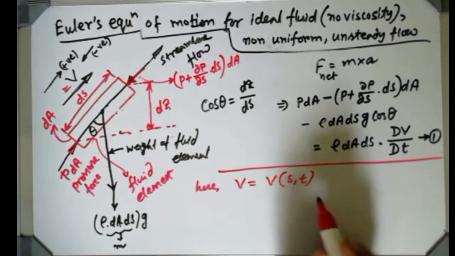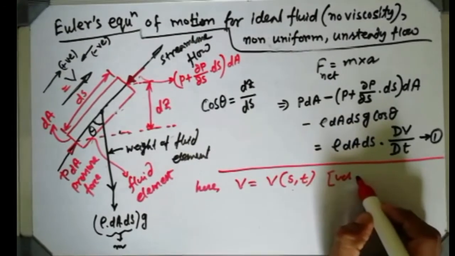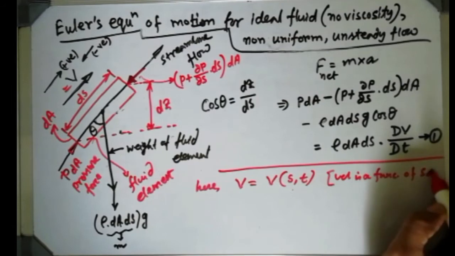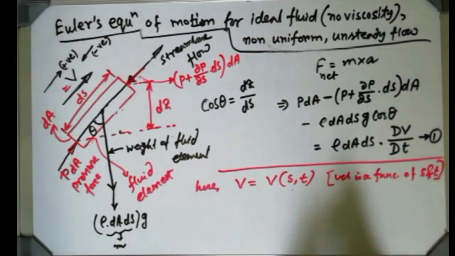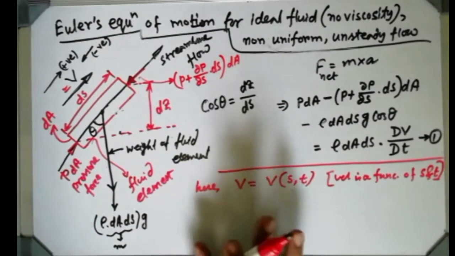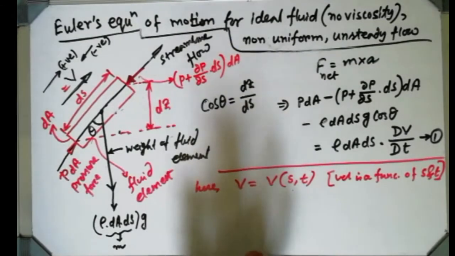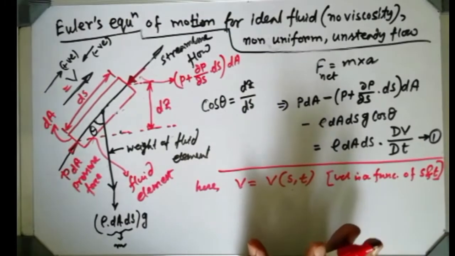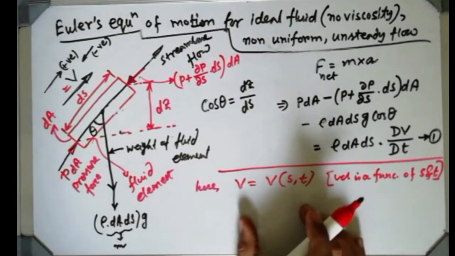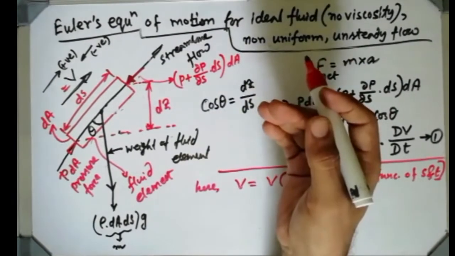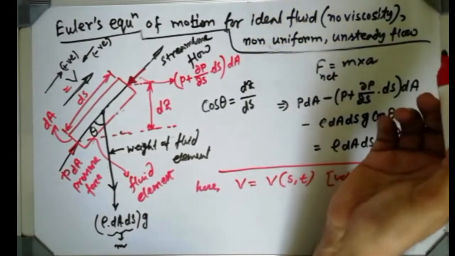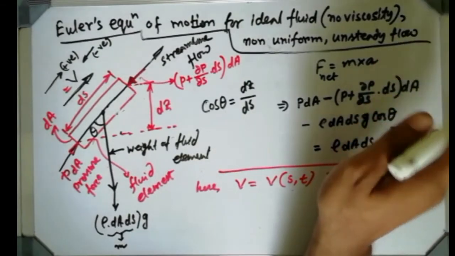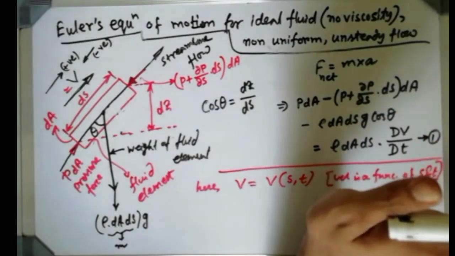Is it clear or not? Velocity is a function of s and t. These are very easy. In many books they are explained in a difficult way, so they seem difficult, but they are easy. Just try to think in a simplified manner. Velocity will change with respect to space because it is a non-uniform velocity, and it will also change with respect to time. That's why it is an unsteady flow. Clear, Baba? Please.